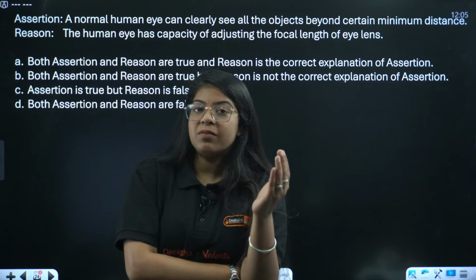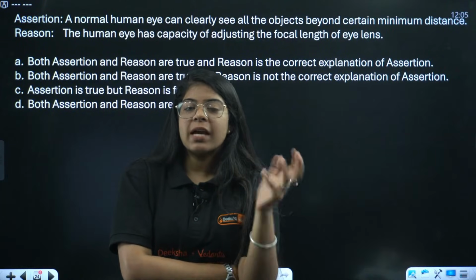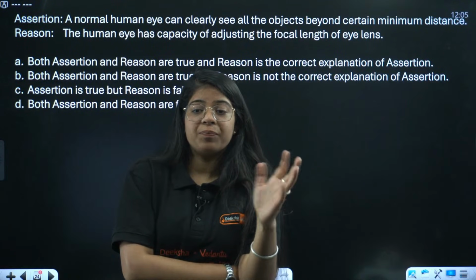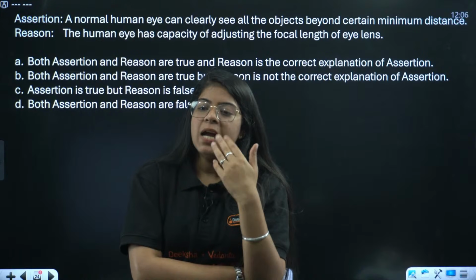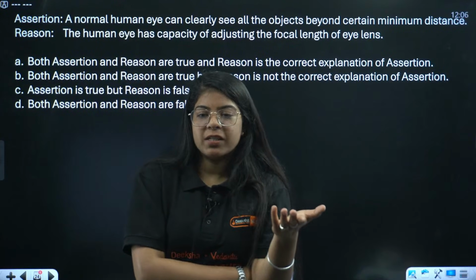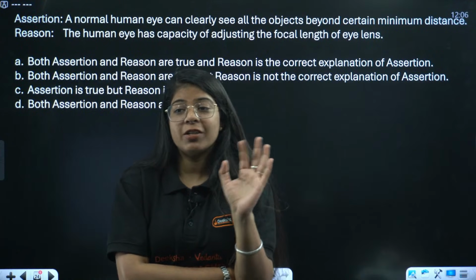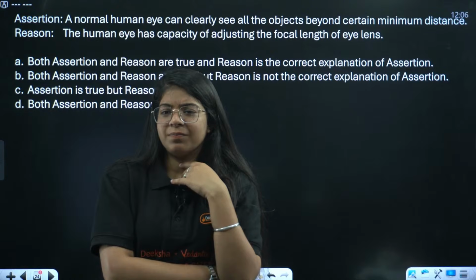First, study the previous year questions. They won't ask you these kinds of questions. Even if they do, you can write it is the ratio of image distance to object distance, representing how much an optical device enlarges or reduces an image. Very good.